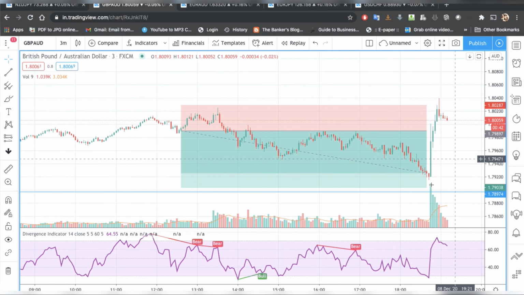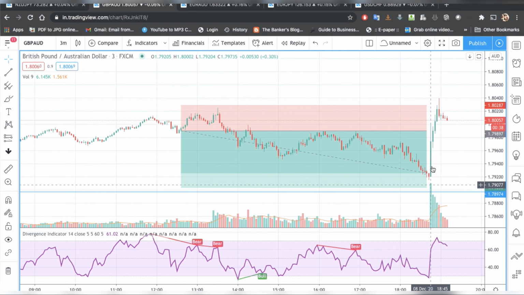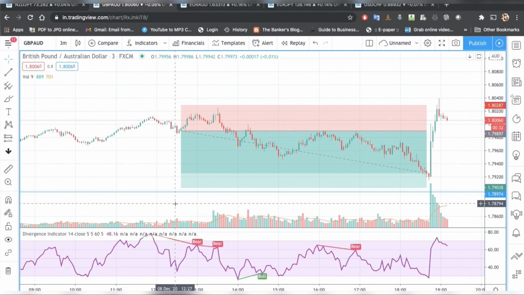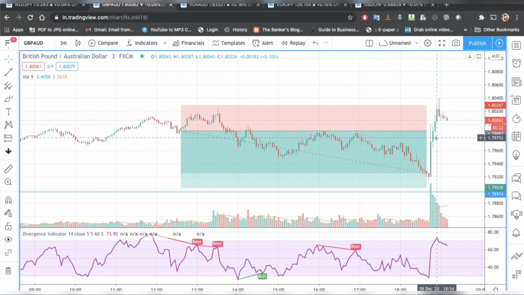But now see this big nice bias profile, and see the big candle. So it looks like the whole Asian and London session was a squashed session. Not much money was pumped in by investors. Now the US investors are pumping in the money. Look at the big candle. This is where you want to place your trade. If you want to trade in the US session, this is the place you would like to trade in.